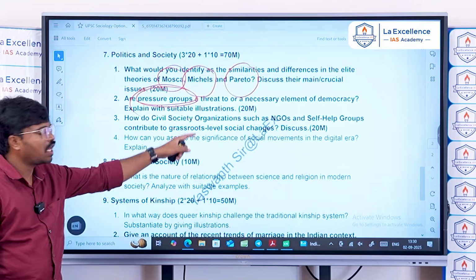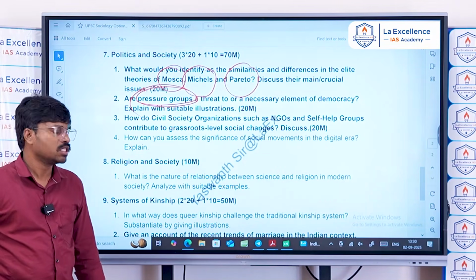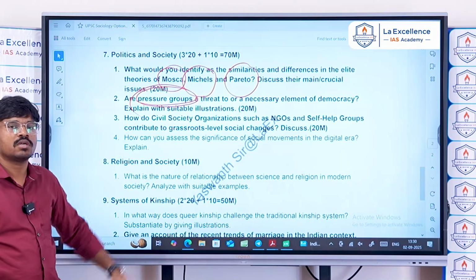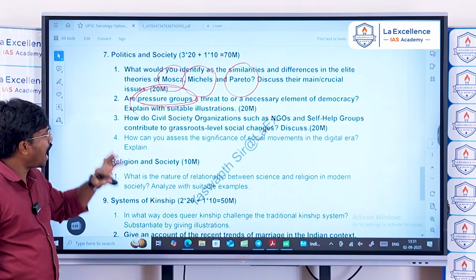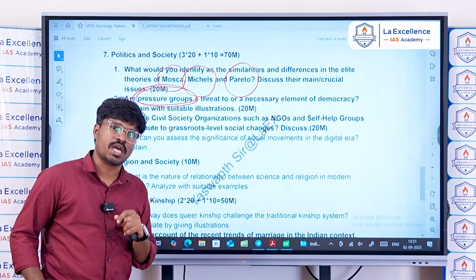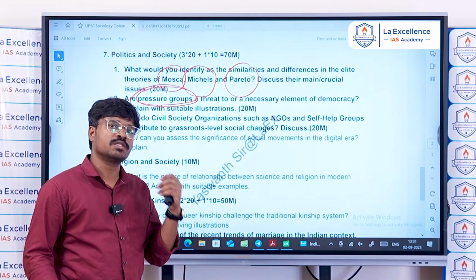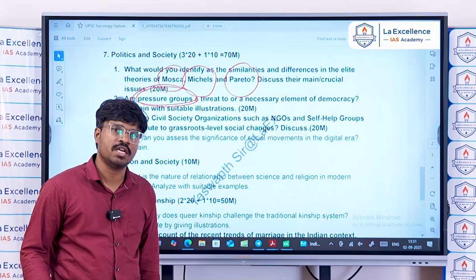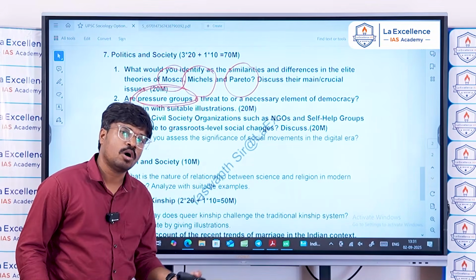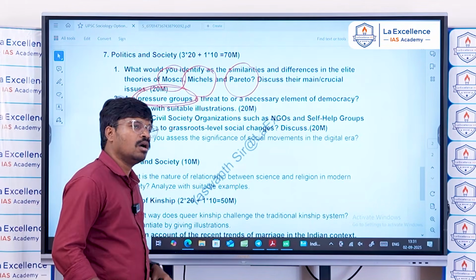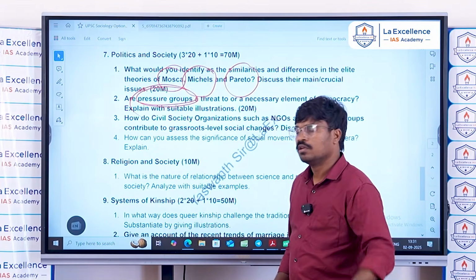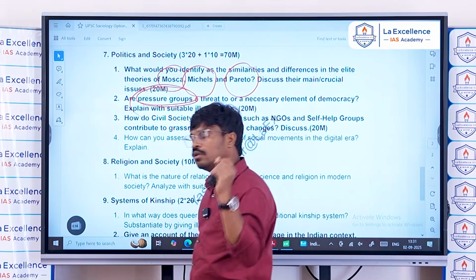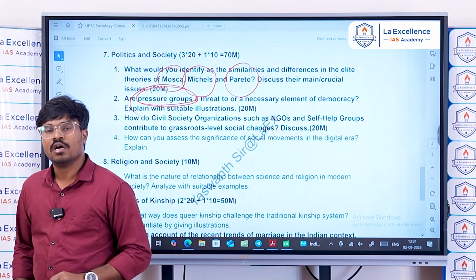At the same time, it's a threat to democracy, because sometimes pressure groups act with parochial interests in the society, the narrow interests in the society. Sometimes they may stall or go for subverting the society with different kinds of ideological leanings.